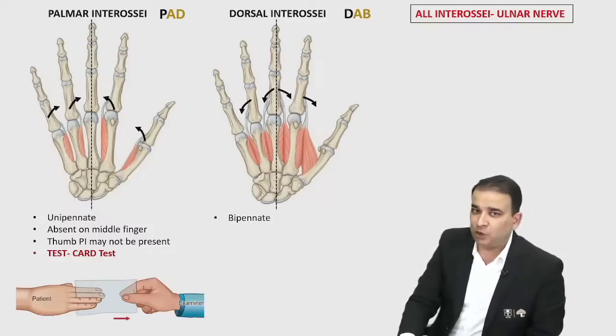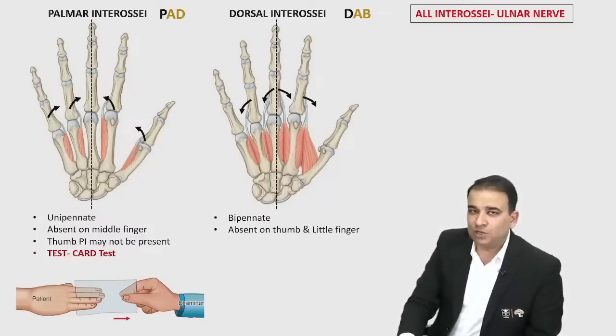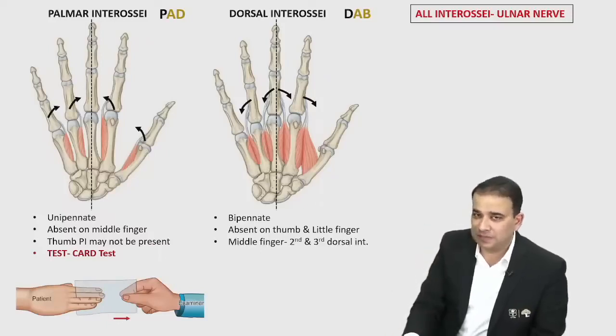So guys, dorsal interossei are bipinnate. That's what we said. Thumb and little finger are devoid of dorsal interossei. And the middle finger has 2 dorsal interossei, the second and third, present on it.